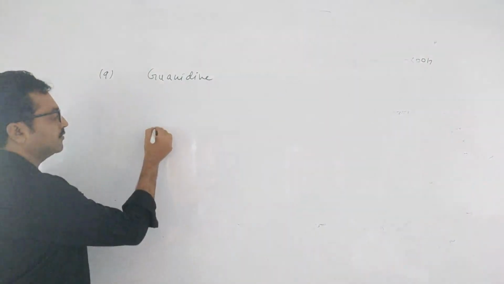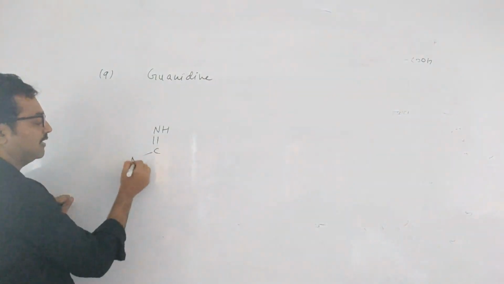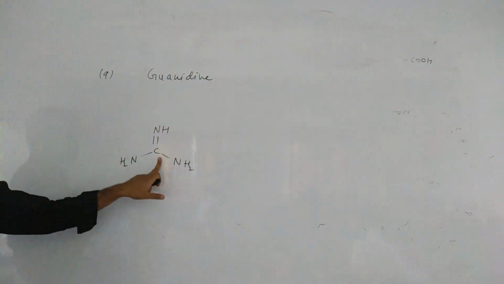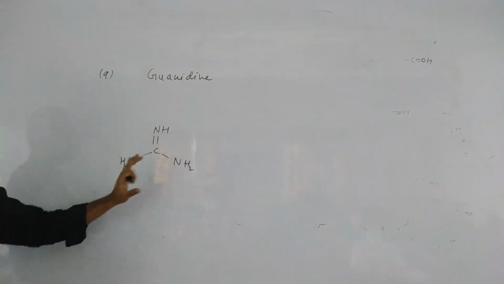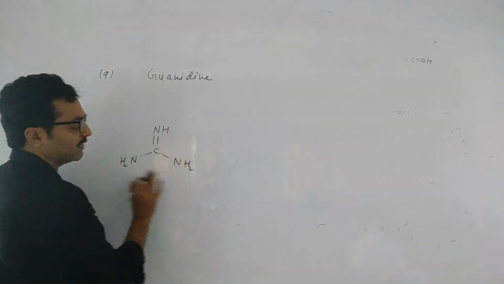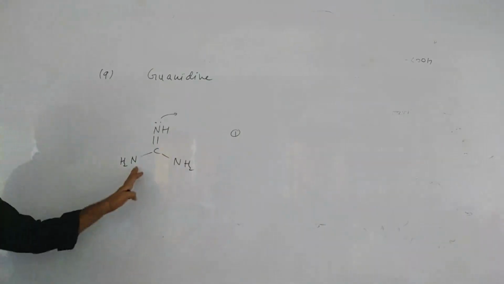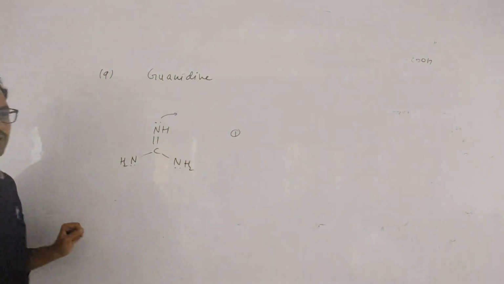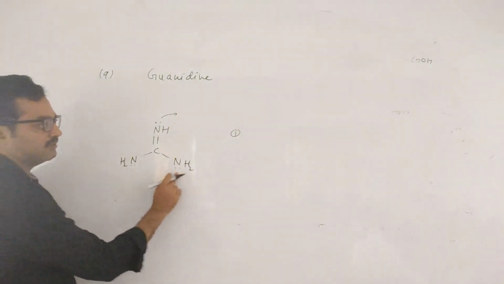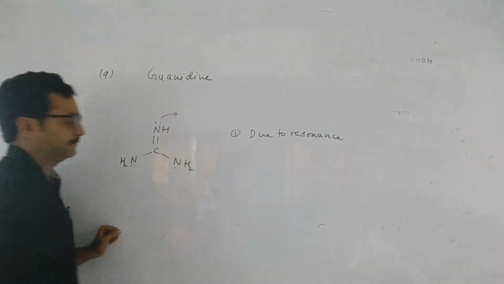So what is that structure? NH2, NH double bond C, NH2, NH2. So here two types of nitrogens will be present. One nitrogen connected by single bond and a double bonded nitrogen. So this is called the guanidine nucleus. This is more basic because of two reasons. First reason, this lone pair is in resonance with the two NH2 groups. Because this NH2 and this NH2 both are in resonance, due to resonance it will give the lone pair easily.